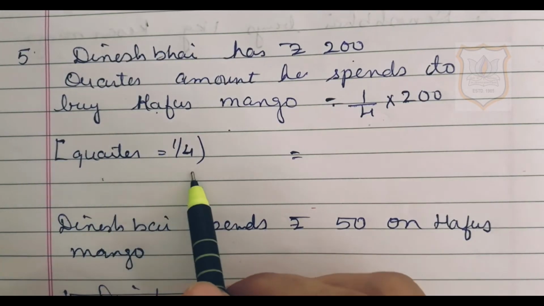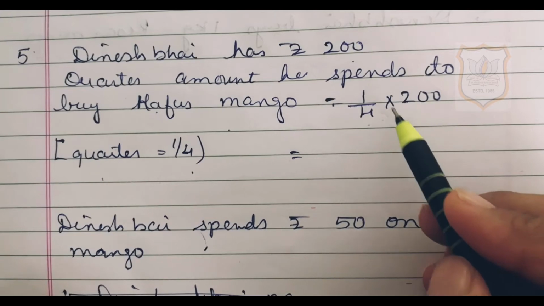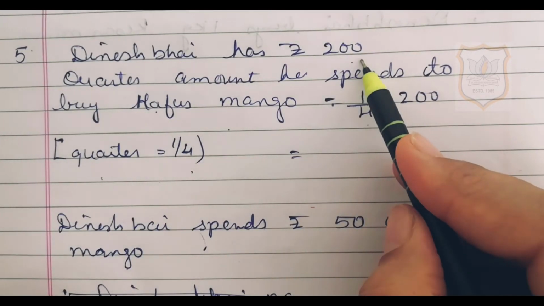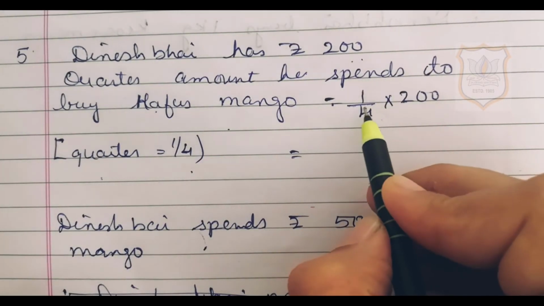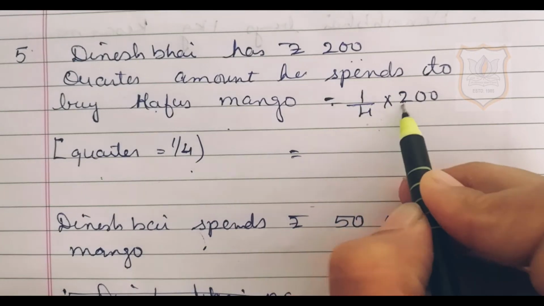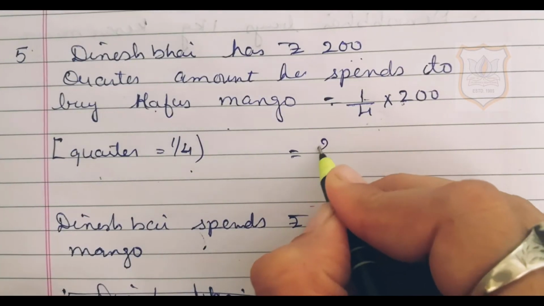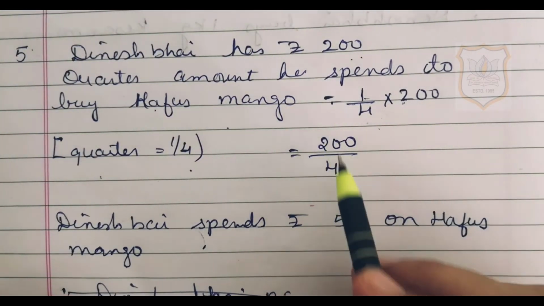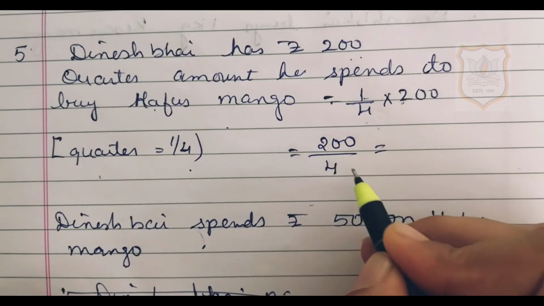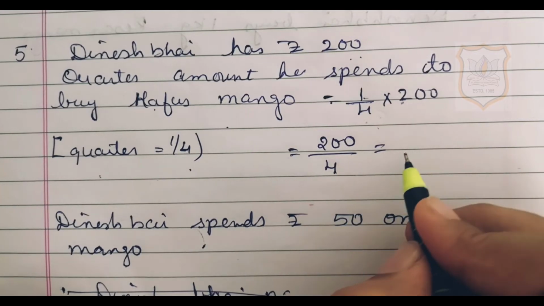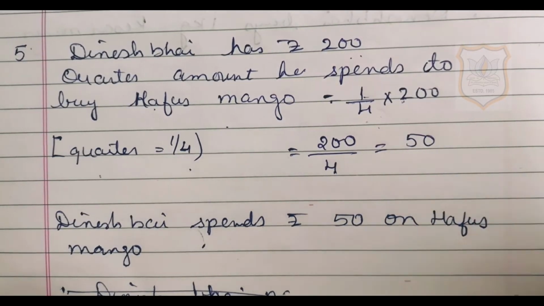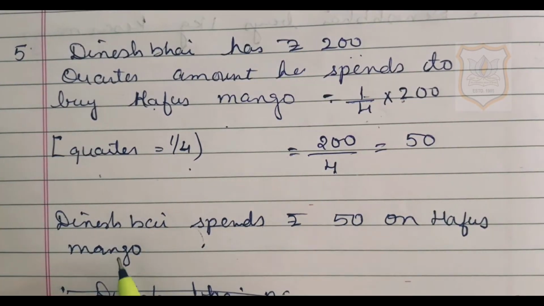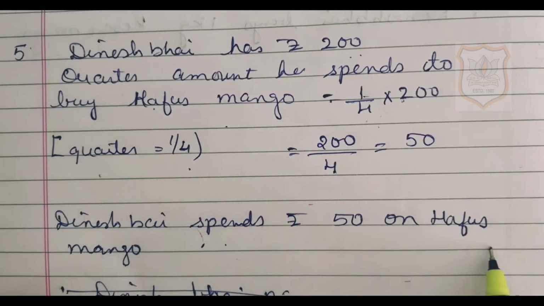Students, quarter means 1 by 4. So we will multiply 1 by 4 with 200 to find out the quarter amount. So here we will multiply this 1 with 200. 1 times 200 is 200. And we will write 4 here as it is. So 200 divided by 4. Now we have to divide 200 by 4. So 200 divided by 4 is 50. Therefore we can say that Dinesh Bhai spends rupees 50 on Hafus mango.